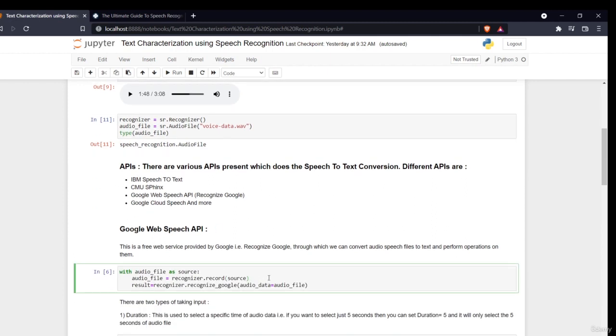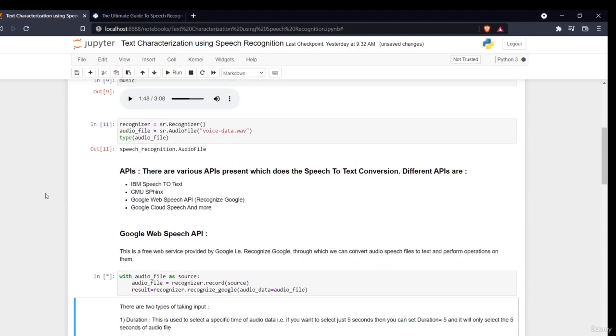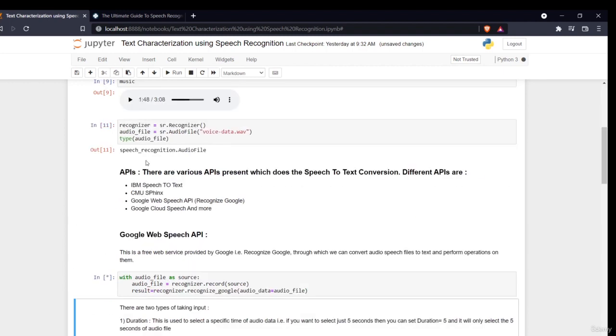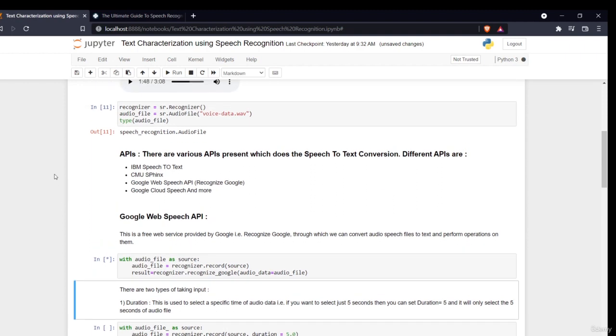As you said, there are different APIs. The APIs are like IBM, CMU, Google Web Speech API, Google Cloud Speech, and more. The very first thing is with audio file as source. I am saying recognizer.record on this audio file. When I check, the type of this is AudioFile.